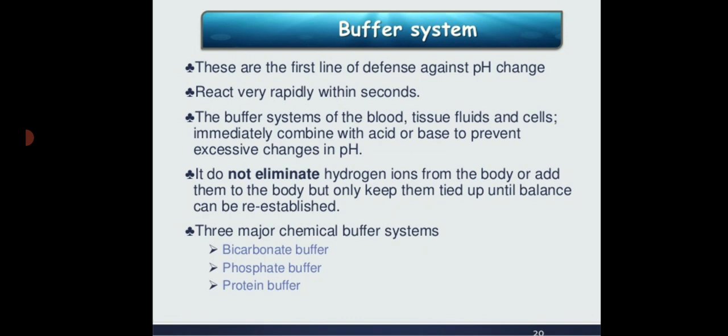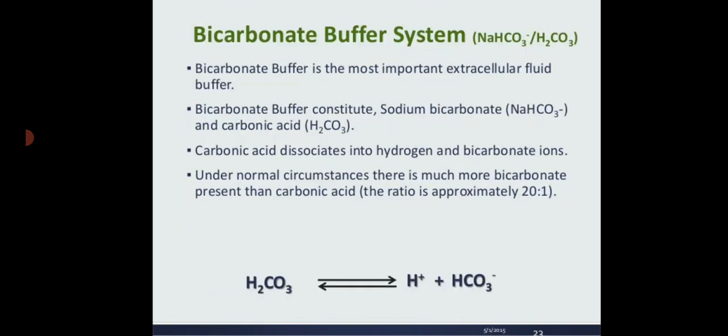The three major chemical buffer systems are the bicarbonate buffer, the phosphate buffer and the protein buffer. The bicarbonate buffer system, that is the sodium bicarbonate and carbonic acid. Bicarbonate buffer is the most important extracellular fluid buffer. It constitutes sodium bicarbonate and carbonic acid. Carbonic acid dissociates into hydrogen and bicarbonate ions. Under normal circumstances, there is much more bicarbonate present than carbonic acid. The ratio is approximately 20:1.